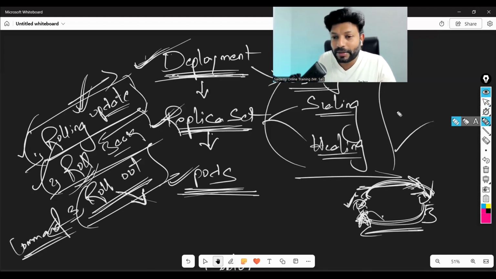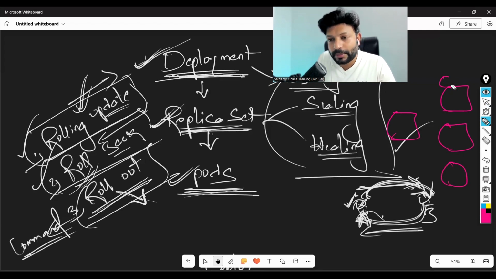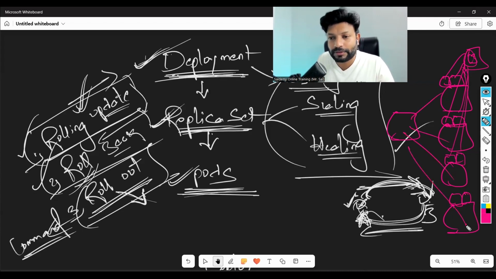Later on, we'll be having a multi-node setup, master and multiple nodes. At that time, pods will be running on these multiple machines. The load balancer we are going to connect to all these pods. Nodes also will be added automatically, pods will be created automatically. Everything we are going to do. In projects, you'll understand this setup.